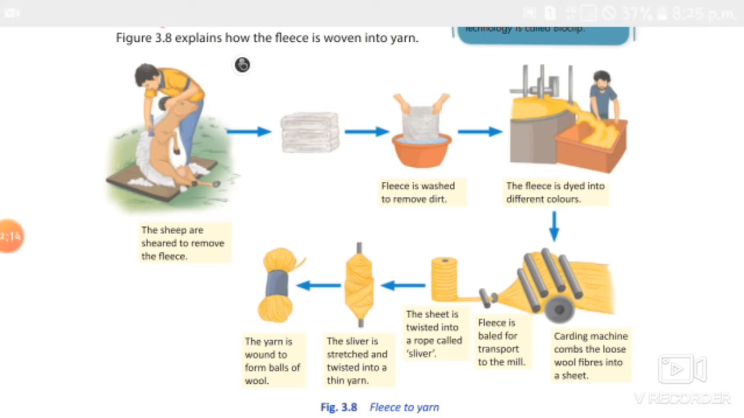Weaving is done by crisscrossing two sets of yarn. You know that the weavers weave in their homes, right? So they use two sets of yarns. But knitting uses only one set of yarn. They will use one set of yarn for knitting, but two sets of yarns for weaving. So that is the making of yarn.